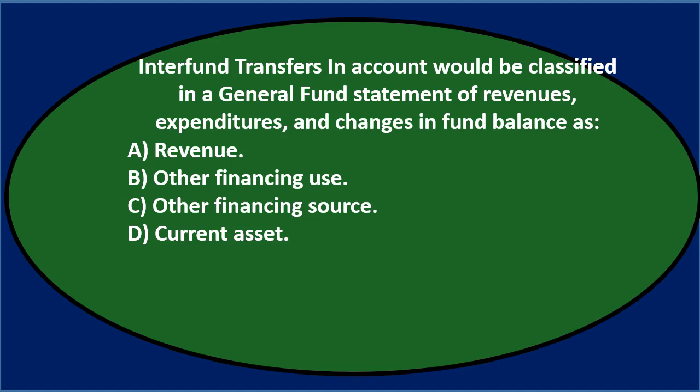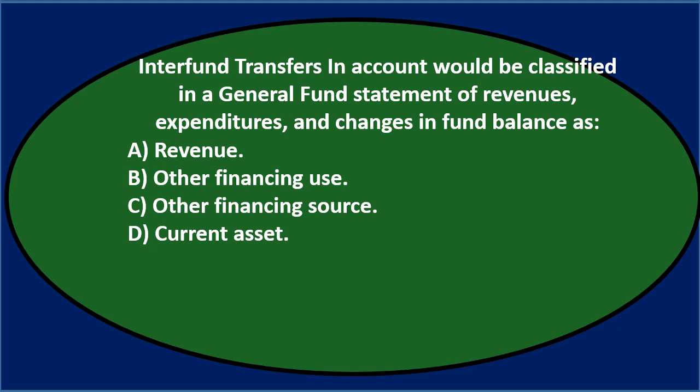In this presentation, we will take a look at multiple choice questions related to governmental accounting, going through those questions and then practicing test-taking skills with them. First question: interfund transfers in account would be classified in the general fund statement of revenues, expenditures, and changes in fund balances as either A, revenue, B, other financing use, C, other financing source, or D, current asset.